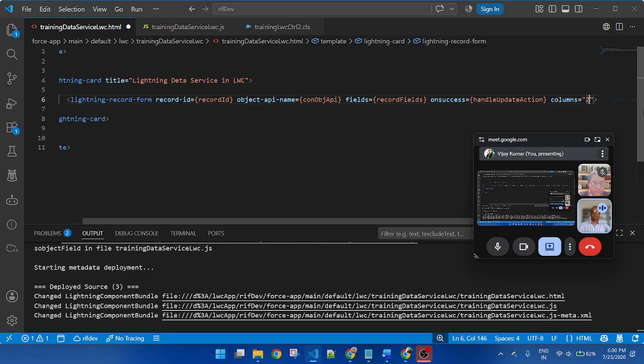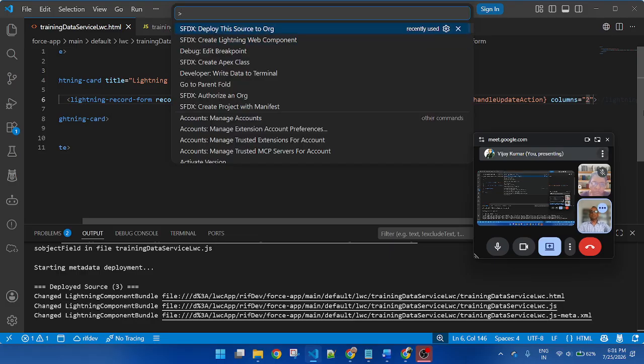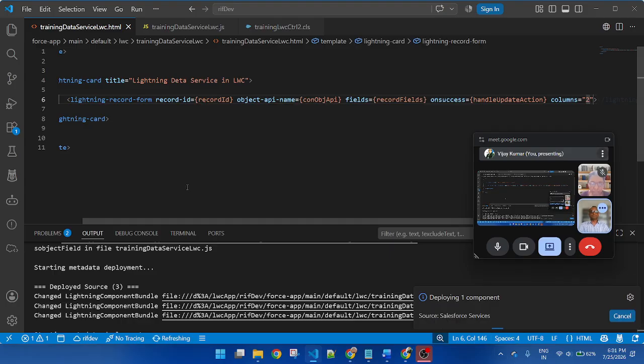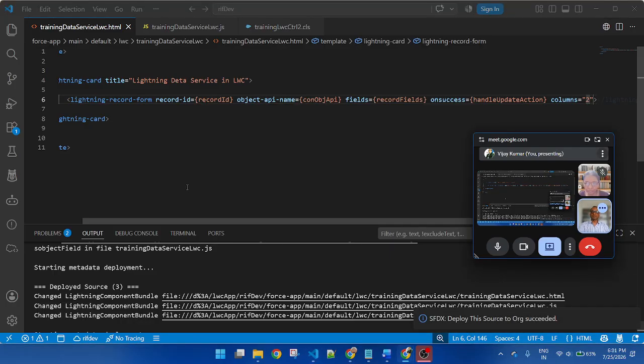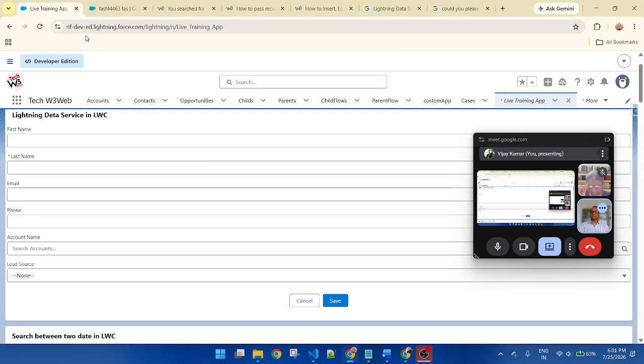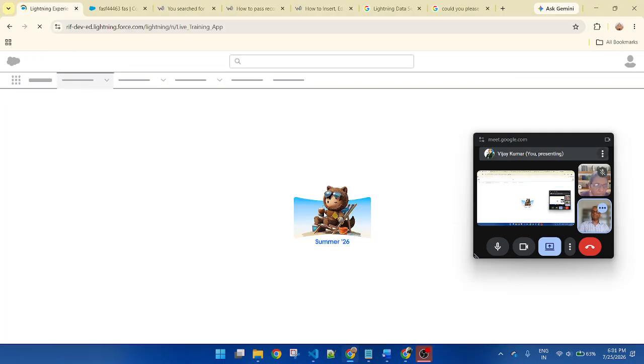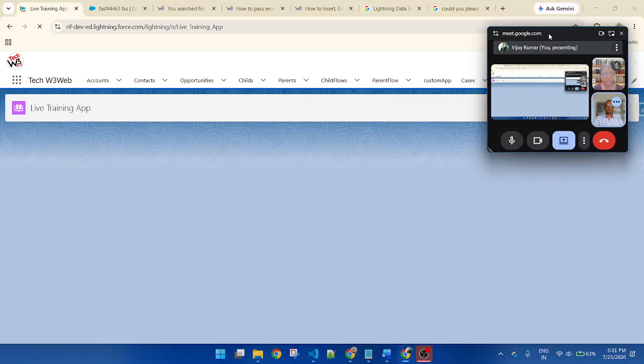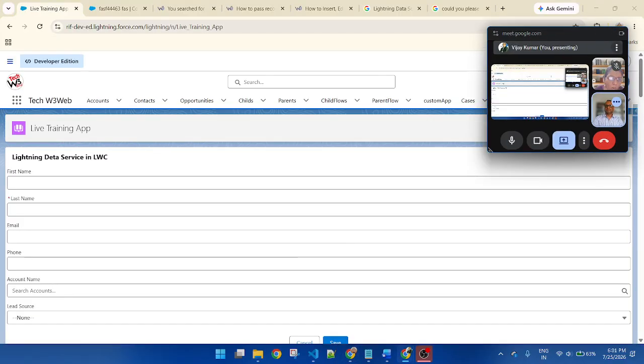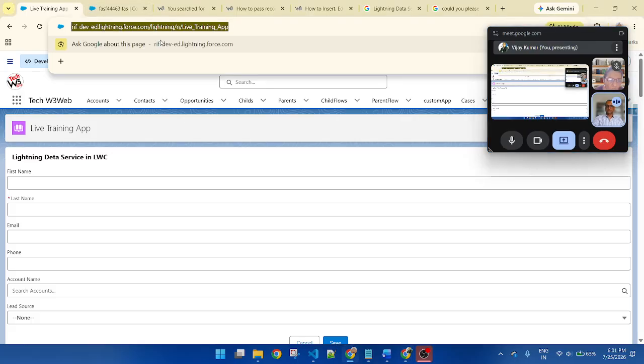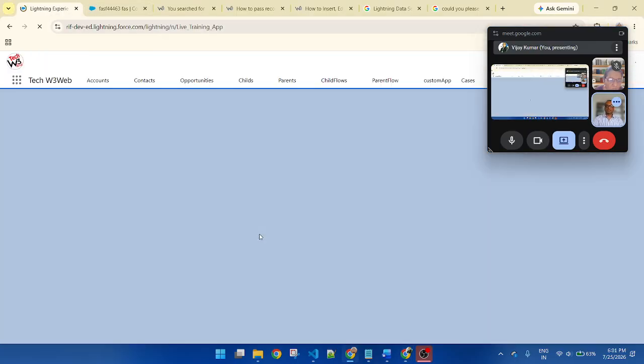If you define 2, it will divide into 2 parts. If you define 3, it will automatically divide into 3 parts. Let's suppose here I am passing 2. Now deploy the code once again. Now refresh. My component did not refresh. Let's refresh once again.